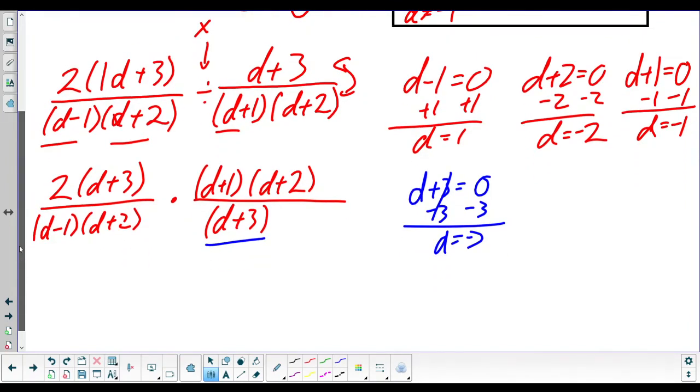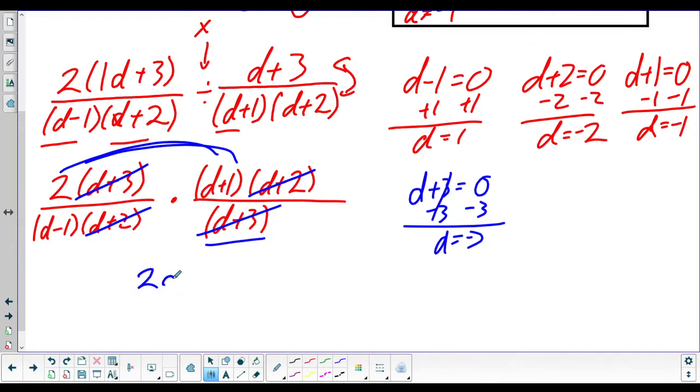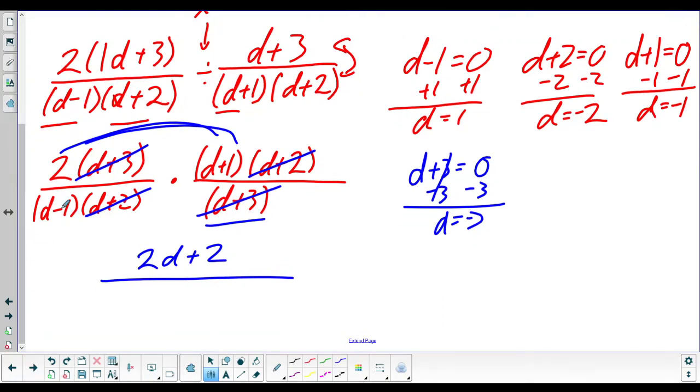Now we get to do the easy part of canceling. So d plus 3 cancels d plus 3. d plus 2 cancels d plus 2. d minus 1 and d plus 1 do not cancel because they're different. So on the top, we multiply 2 to d plus 1. So 2 times d is 2d plus 2 times 1 is 2. And then on the bottom, all we have left is d minus 1. And then this is our answer.